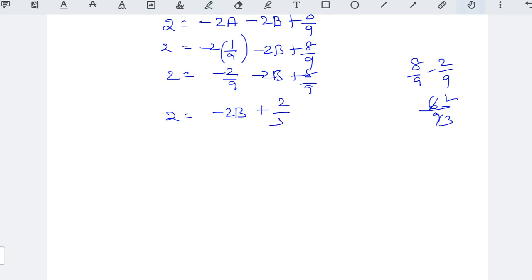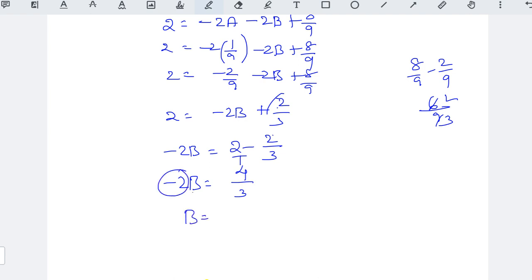Anyhow, okay. Now minus 2b equal to this term, 2 minus 2 by 3. Okay, here the plus, if it comes to this side, it becomes minus. So minus 2b equal to, LCM is 3, 3 2s are 6, 6 minus 2, 4, 4 by 3. Okay, that means b equal to, here minus 2 is there, here multiplication, so if it comes over, it becomes division. Right. So minus 4 by 3 into 1 by 2, 2 1s are 2, 2 2s are 4, so here we got minus 2 by 3. Okay, therefore b equal to minus 2 by 3.